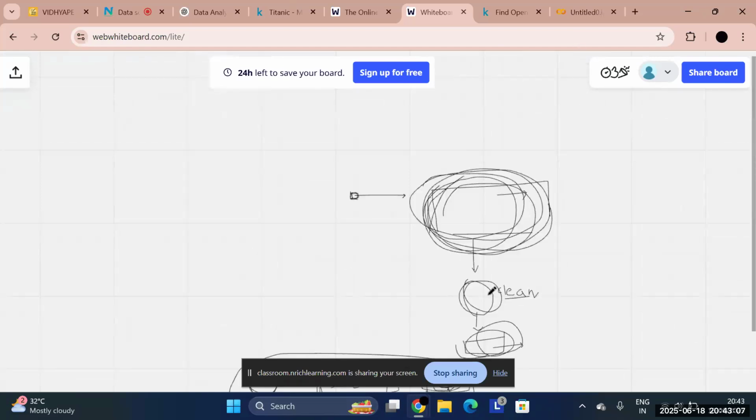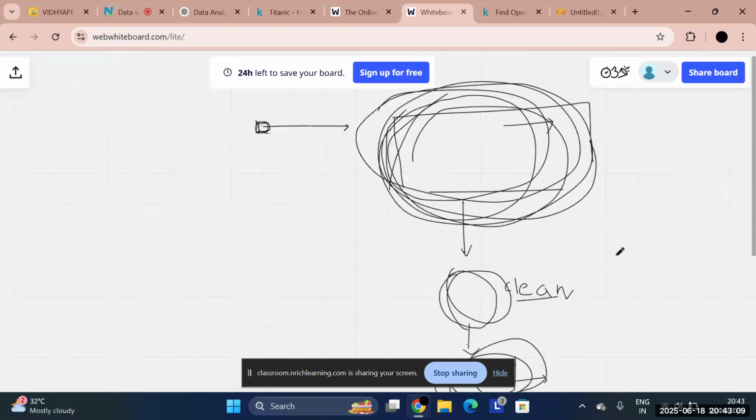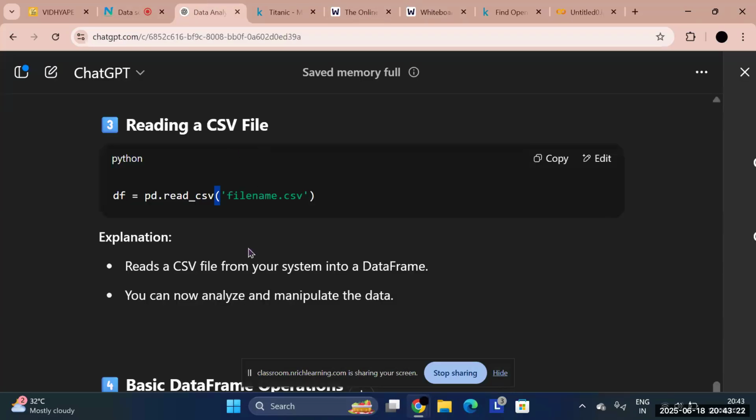When we want to collect data, we collect it from a source. This is the drawing I made, this is the source where we get the data from. This data we can get in the form of files. CSV is a type of file we will be using in Google Colab.